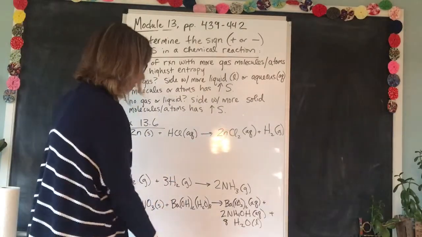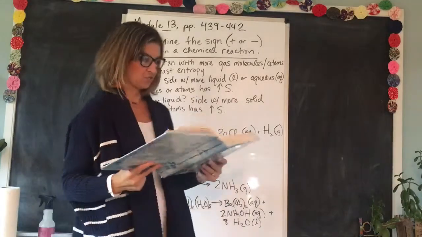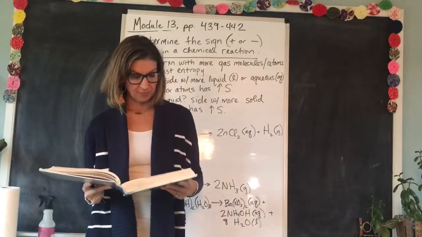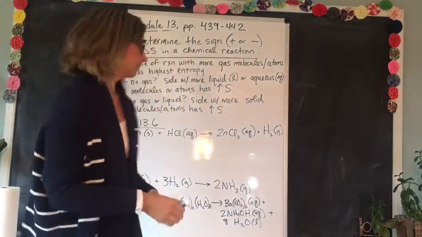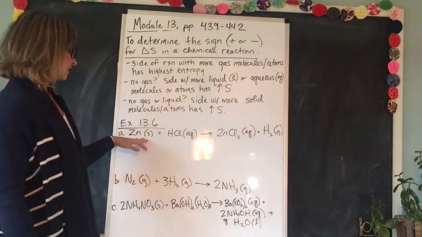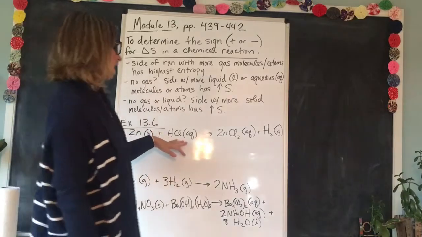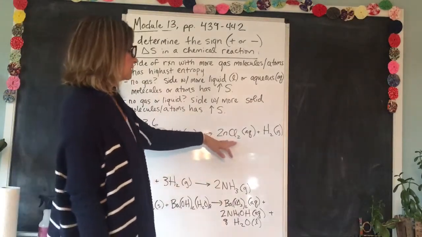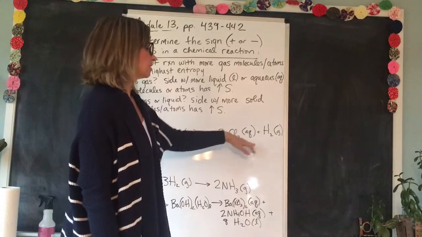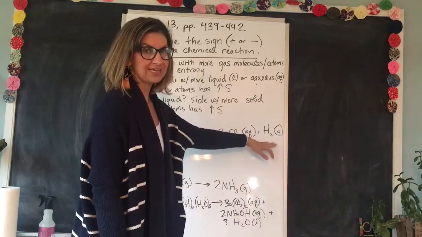So example 13.6 on page 442 says, for each reaction below, determine the sign of delta S. So here's A. We have zinc, a solid, plus aqueous hydrochloric acid produces zinc chloride, aqueous, and hydrogen gas.